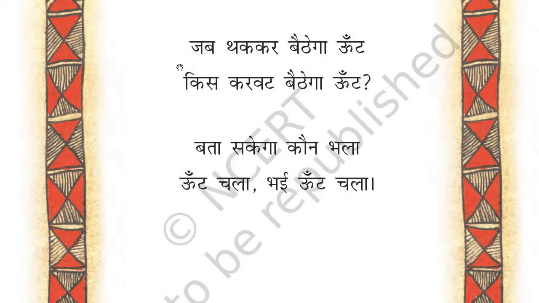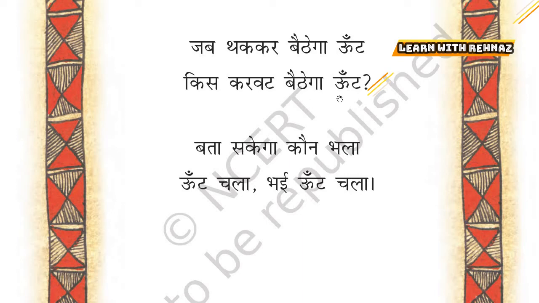जब थक कर बैठेगा ऊंट, किस करवट बैठेगा ऊंट. बता सकेगा कौन भला, ऊंट चला भाई ऊंट चला. जब means when, थक कर means when it gets tired. बैठेगा ऊंट, बैठेगा means sits. So when the camel gets tired and it sits somewhere, किस means which. Karvat means direction.